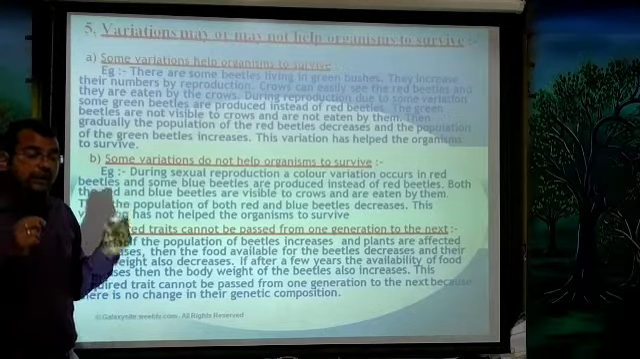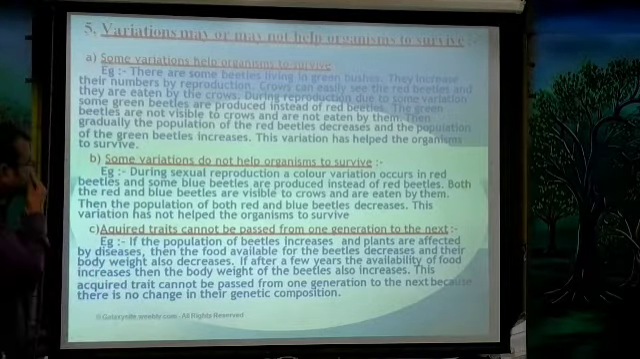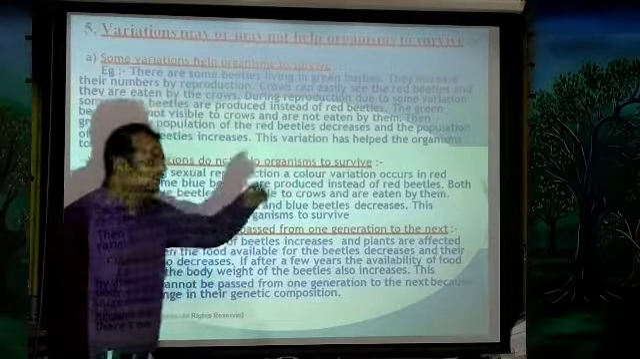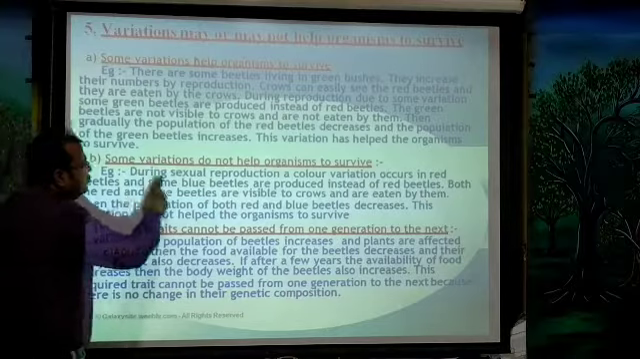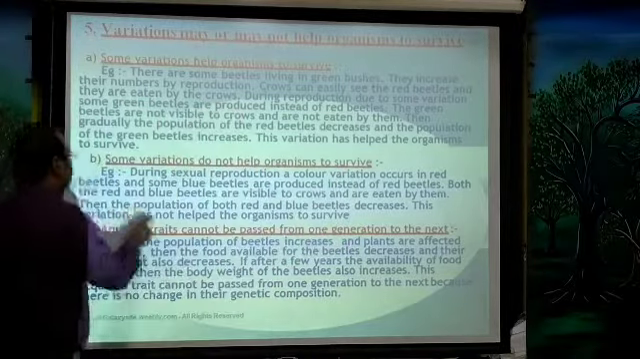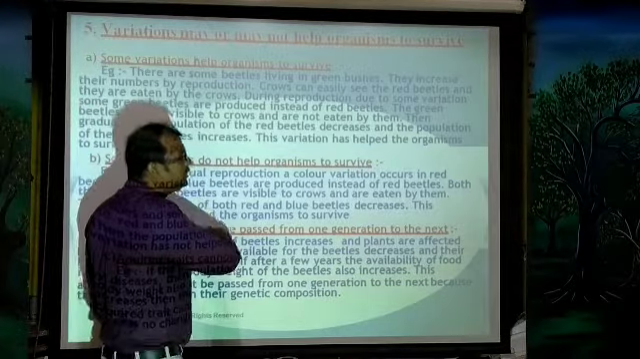So variations help organisms to survive in nature. Let's see one more example, where some variations do not help the organism to survive. For example, during sexual reproduction, a color variation occurs in red beetles and some blue beetles are produced